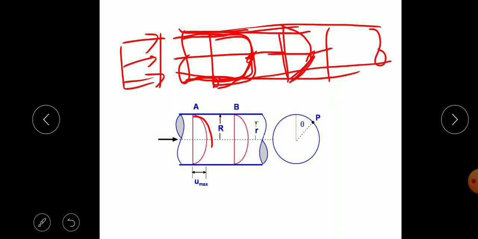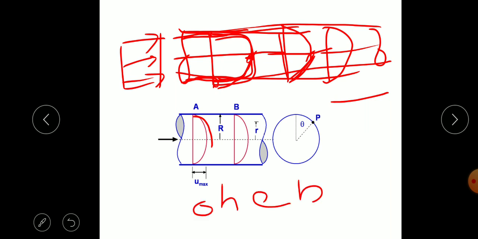This profile will not change along z, along the longitudinal path. Only the change in velocity will be in the radial direction, that is along the radius. That means we can consider flow through this pipe as one dimensional, that is, velocity is changing only along the radius. At the center there is a maximum velocity, and velocity goes on decreasing along the radius.